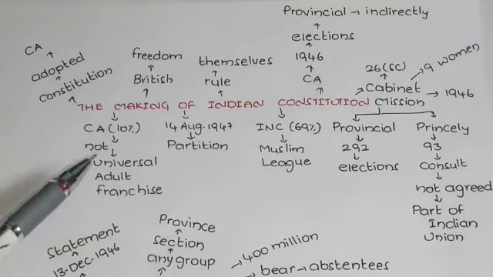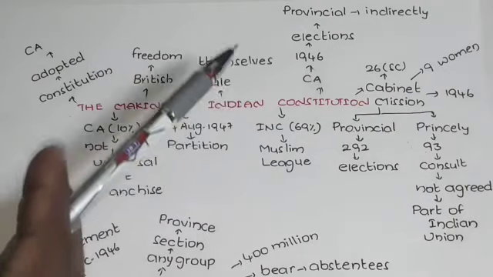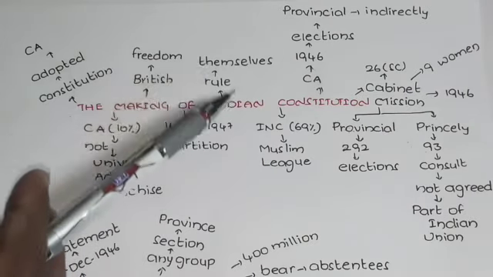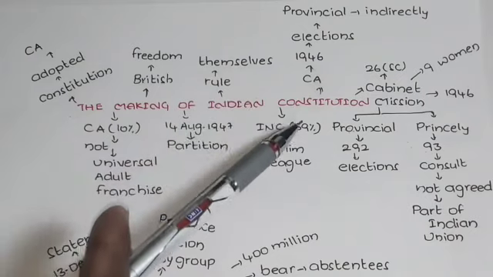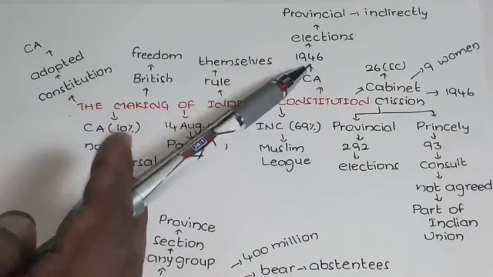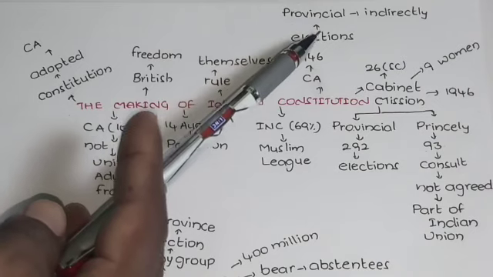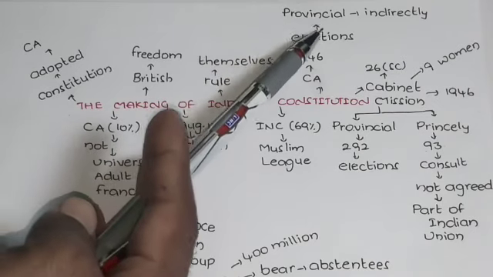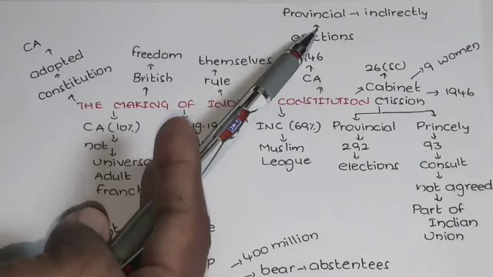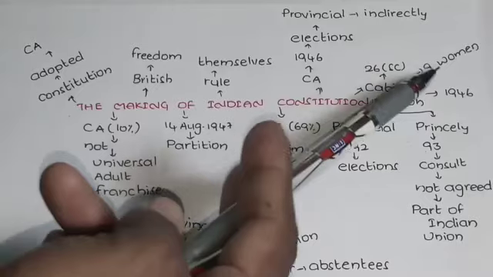So once again I am repeating here. The constitution was prepared and adopted by the Constituent Assembly. When we got independence from the British people, to rule ourselves, we needed a constitution. To prepare the constitution, the Constituent Assembly was appointed in 1946. They prepared some guidelines to conduct the elections, and in the provincial assemblies, which were ruled by the British people, they conducted elections. Those members were indirectly elected.